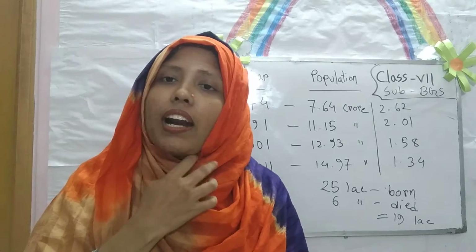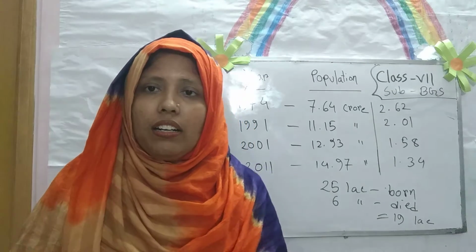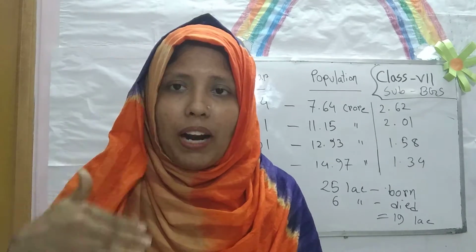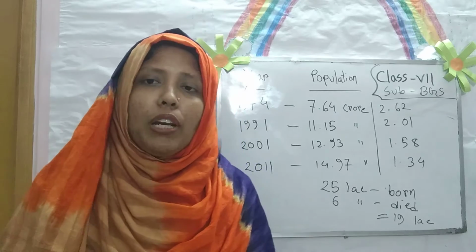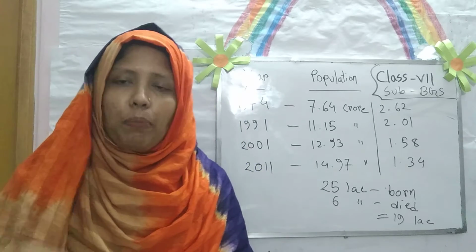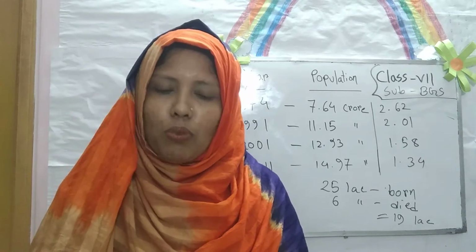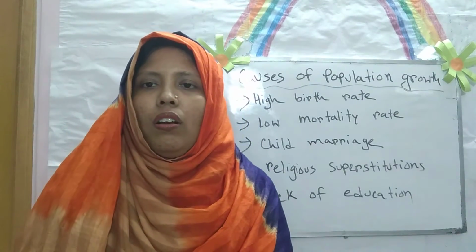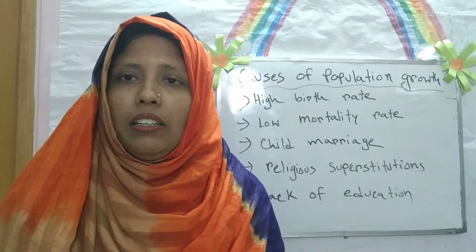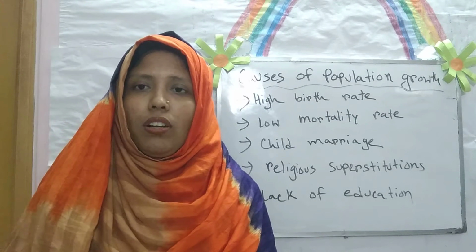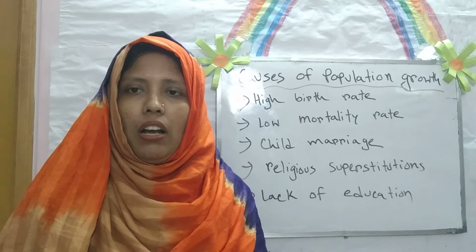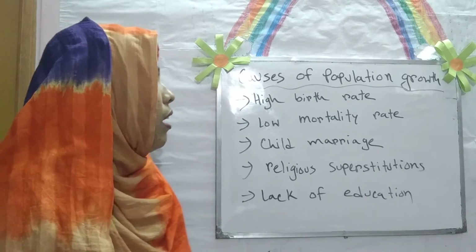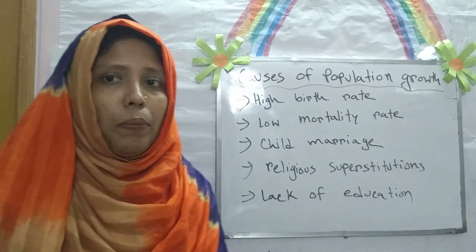How many people are added per year? That means per 1000, how many people are added? At present, our population growth is 1.03. What are the reasons behind the increase of our population or our population growth?